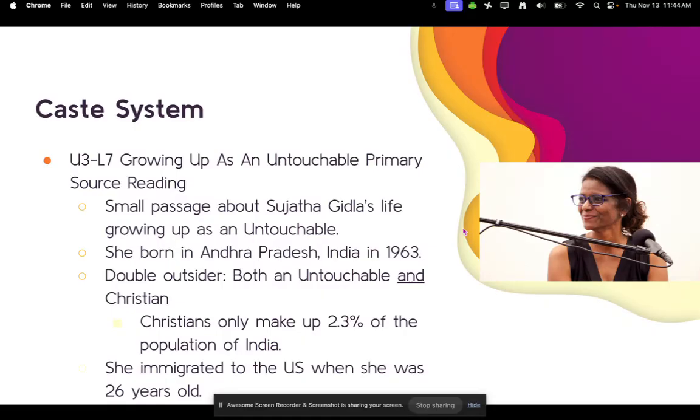She's a double outsider in Indian society. She is both an untouchable as well as a Christian. Christians only make up about 2.3% of the population of India today. She ended up immigrating to the US when she was 26 years old.